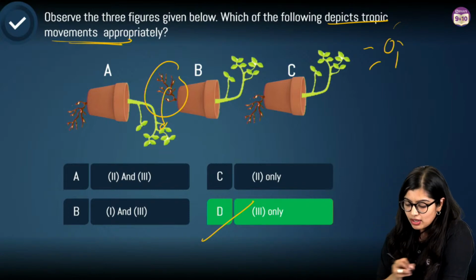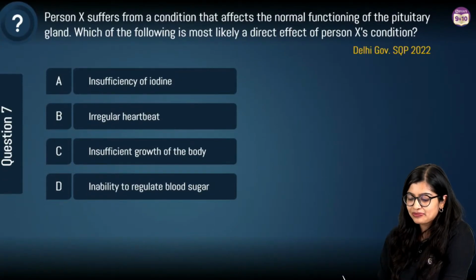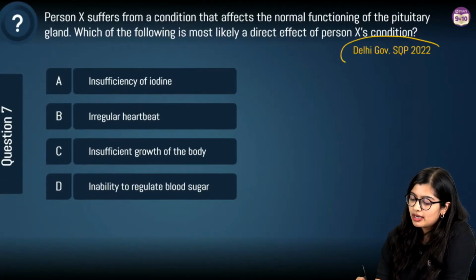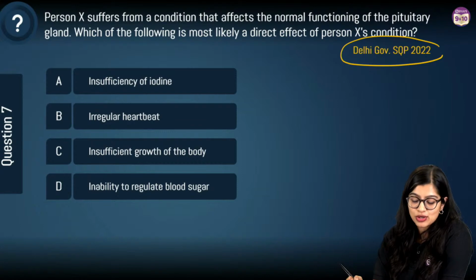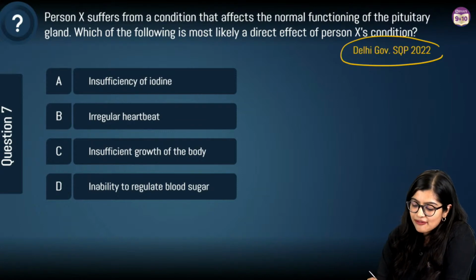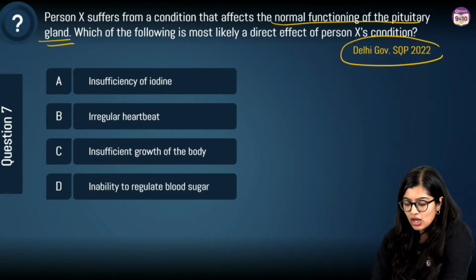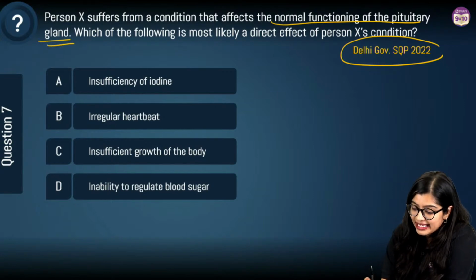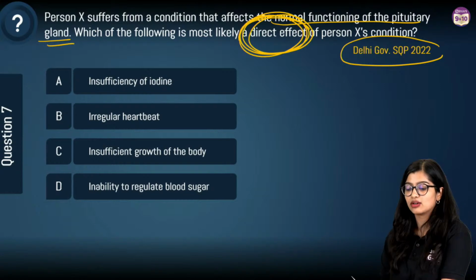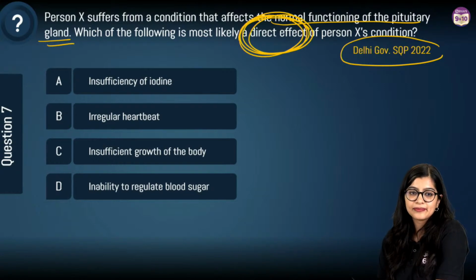Awesome. Moving on. Question number 7, everybody. This is also very easy. This is from Delhi Government Sample Question Paper 2022. Person X suffers from a condition that affects the normal functioning of the pituitary gland. Which among the following is likely a direct effect of the person's condition, right?